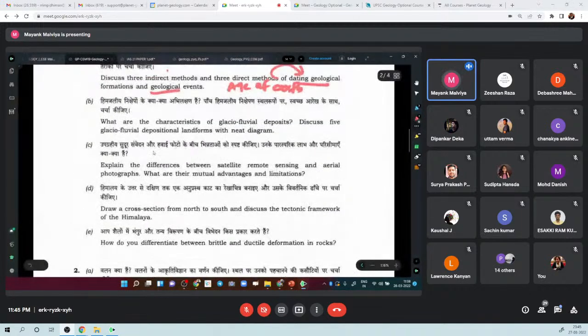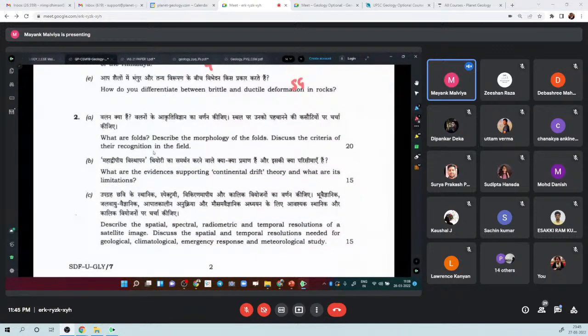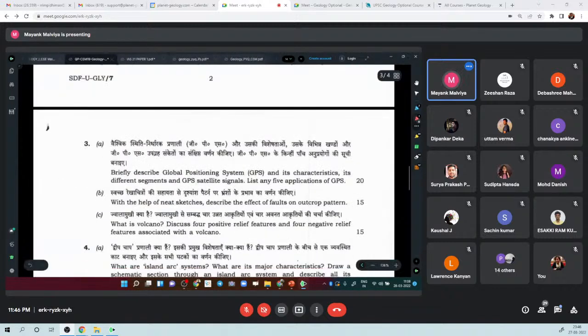What other question are they asking? Now this question is from geomorphology. This is from remote sensing. This is again from geomorphology, and this is from structural geology, right? Now again this question is from general geology. So what are the evidences supporting the continental drift theory, right? So they're directly asking about continental drift. It is also part of our syllabus. Very easy. Then here they are asking about what is a volcano, right?